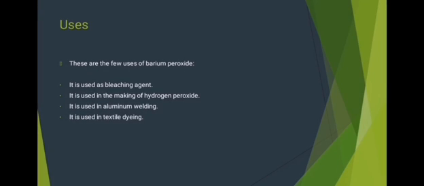The uses of barium peroxide. These are a few uses of barium peroxide: it is used as a bleaching agent and in the making of hydrogen peroxide, aluminum welding and textile dyeing.